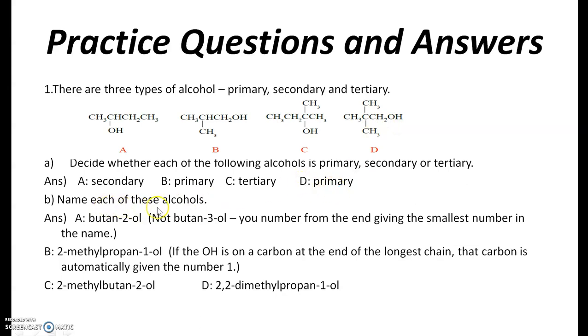Now name each of these alcohols. So first one, the nearest one is from this left side, so 1, 2, 3, 4, so it's butan-2-ol, not butan-3-ol. You remember from the end giving the smallest number in the name. B, 2-methylpropan-1-ol, and C is tertiary, so it's 2-methylbutan-2-ol, and the last one is 2,2-dimethylpropan-1-ol.